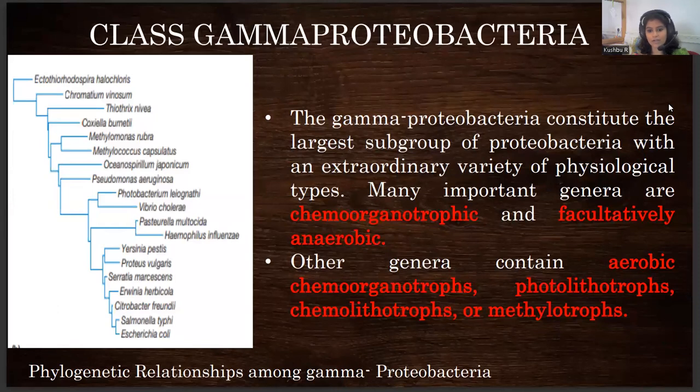They are chemoorganotrophic in nature or facultative anaerobic. They are also believed to be photolithotrophic or methylotrophic in nature. These are the organisms that come under gamma proteobacteria, which includes some known organisms like Pseudomonas, Photobacterium, Vibrio cholerae, Proteus, E. coli, Salmonella, and Citrobacter. All of this comes under gamma proteobacteria.